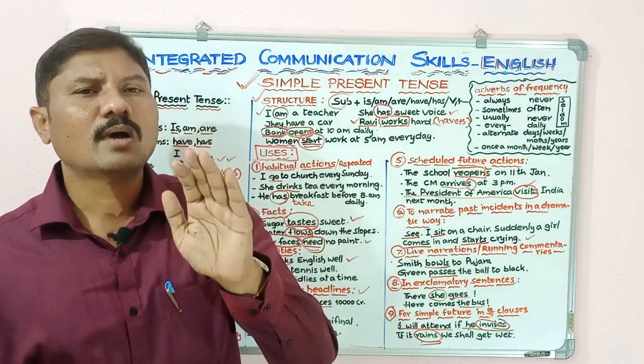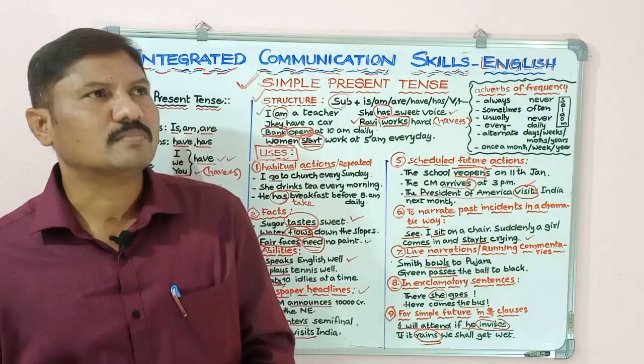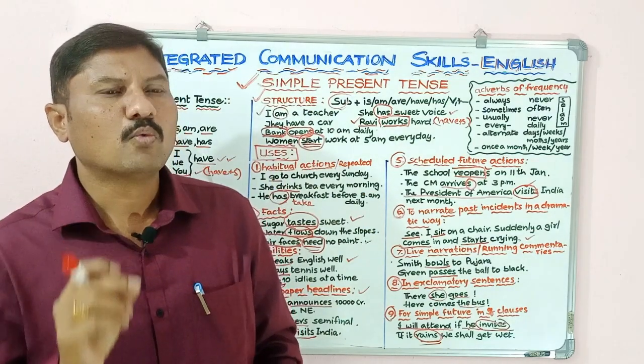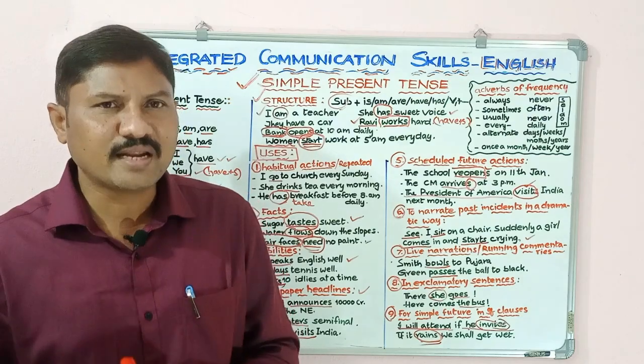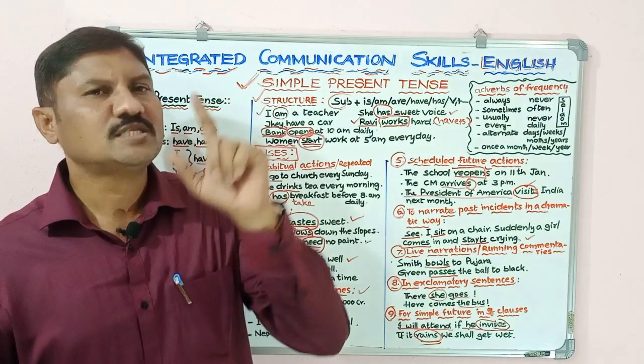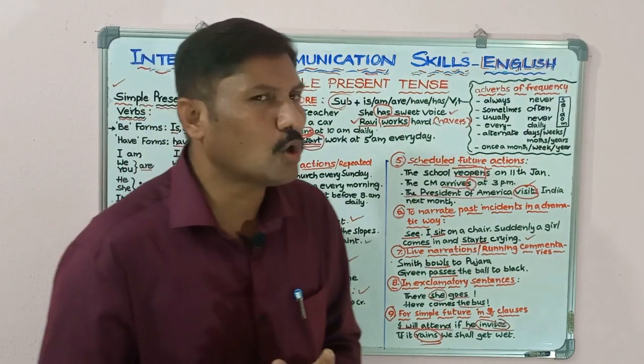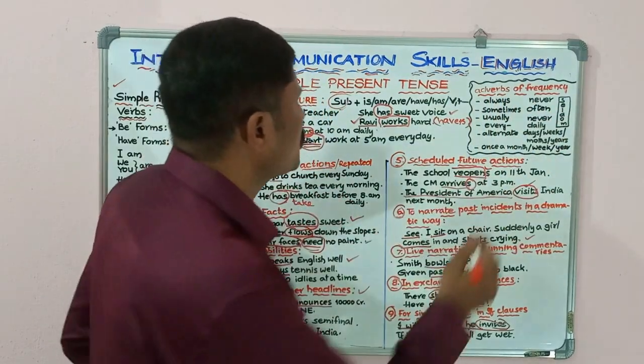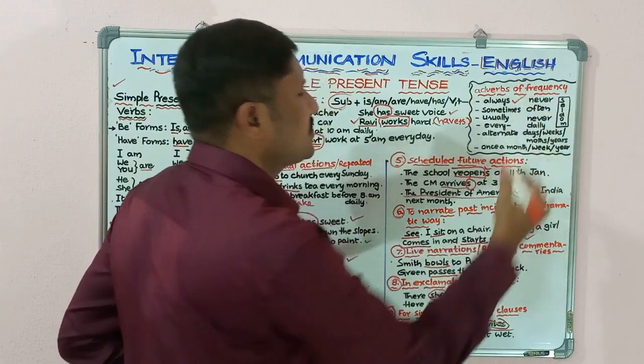Or there are some adverbs of time. Using those adverbs of time, we can recognize the sentence is in the simple present tense. What are those adverbs of frequency, adverbs of time? You can see always in the sentence.